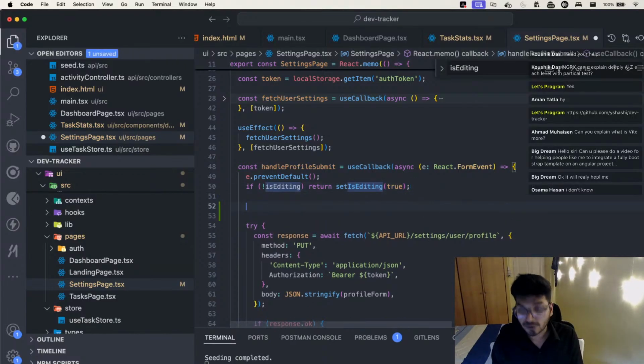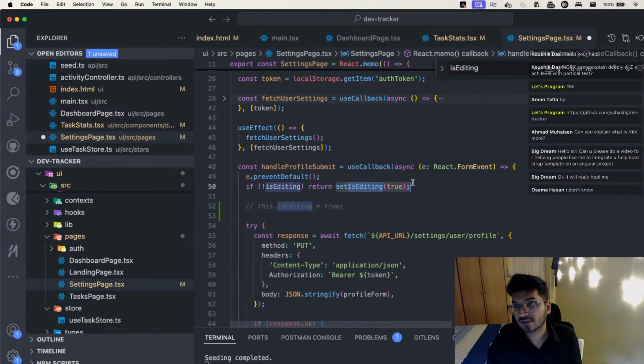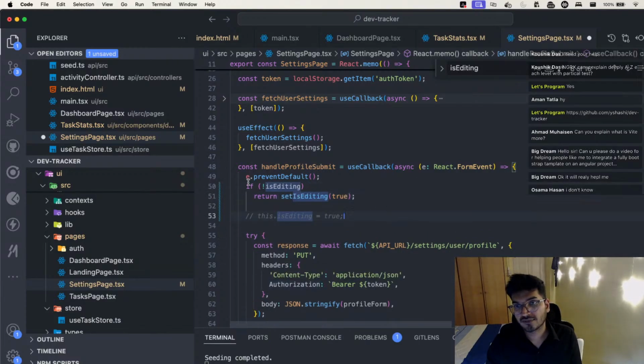If I want to do this in Angular, how will I do it? I will say this.isEditing equals true. Yes or no? That's how I do this in Angular. This line that you see here is something like this. Just don't get confused. This is the if condition: if we are not editing, then you just go and set isEditing to true.